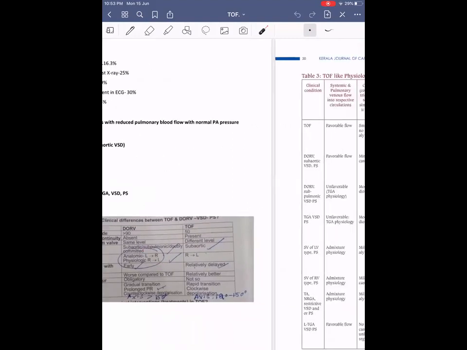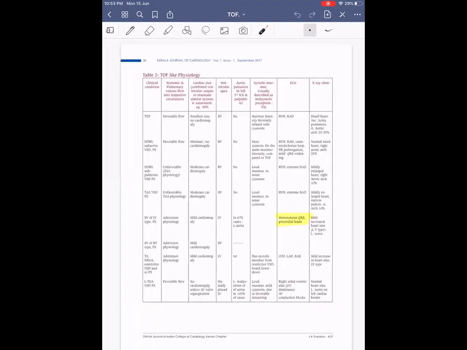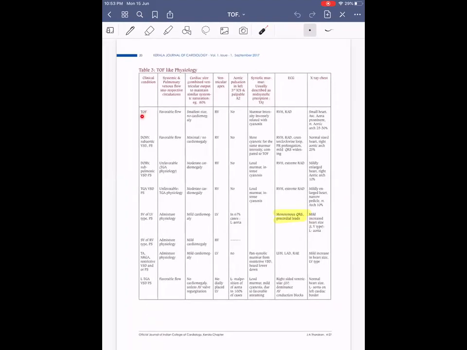Pulsation or thrill. Then coming on to other TOF physiologies, TOF will have a favorable streaming. That is, favorable stream from RV to PA and LV to aorta streaming will be there. Small size aorta and no cardiomegaly on chest X-ray. There will be RV type of apex. Then aortic pulsation will be present in left third intercostal space, and there will be palpable P2.